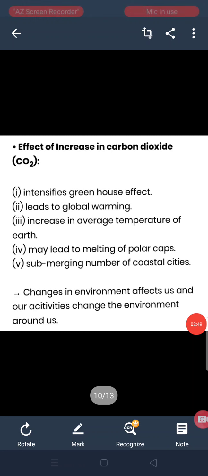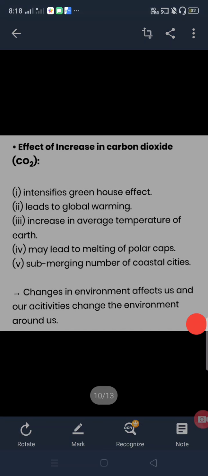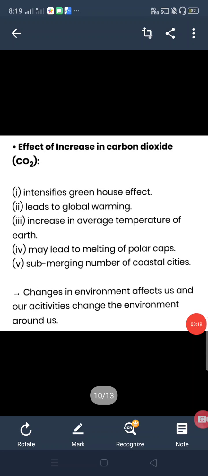Here is a very meaningful line: changes in the environment affect us, and our activities change the environment around us. See, if we do anything, our activity adversely affects the environment. So, back to us, the environment also affects our livelihood. And indirectly or directly, human beings are the reason for causing these disasters, or we can say causing global warming, ozone depletion, and greenhouse effects. So human activities cause a drastic change in the environment.